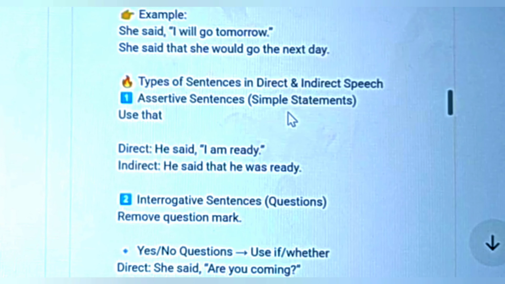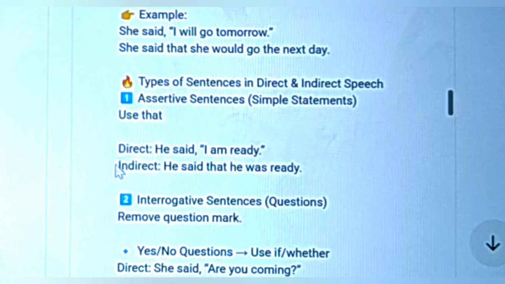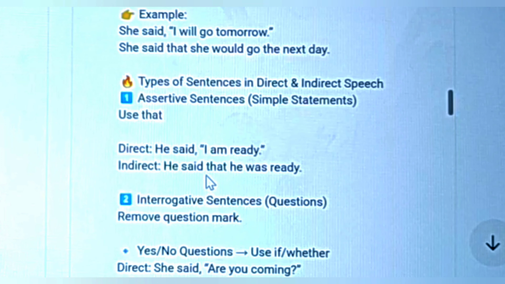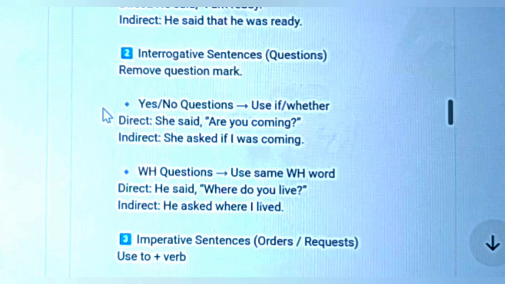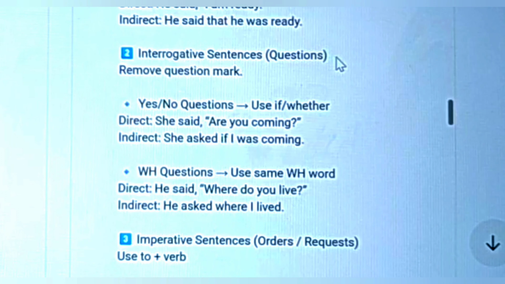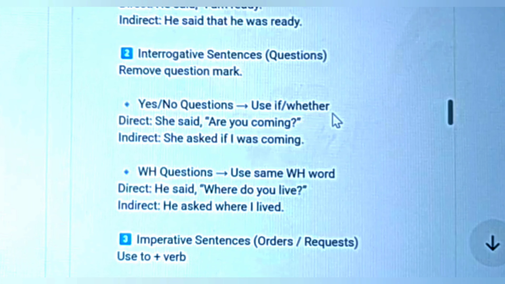And types of sentences in direct to indirect speech. Assertive sentence, the simple statement. For example, here, he said, "I'm ready." In the indirect way, he said that he was ready. Interrogative, when we ask a question. The interrogative sentence has a question mark behind the sentence, and we remove the quotation marks. And for a simple yes or no question, we use if.